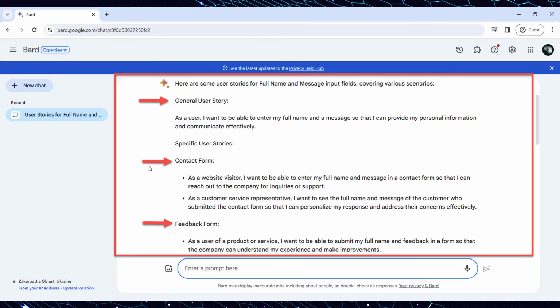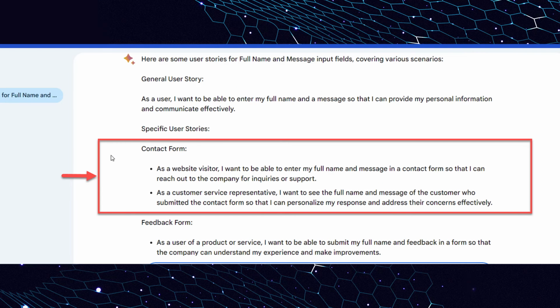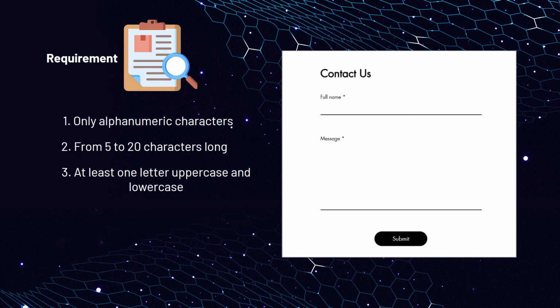As you can see, although we did not indicate that this is a contact form, the Bard answer consists of it as one of the generated user stories. Let's try to write the test cases for such a user story by this tool. Depending on the project, there may be different requirements for the full name and the message input fields. Imagine that our requirements for these fields are only alphanumeric characters, from 5 to 20 characters long, at least one letter uppercase and lowercase.